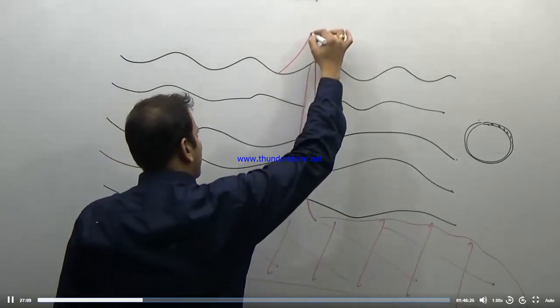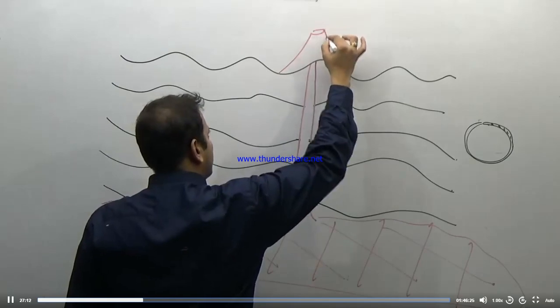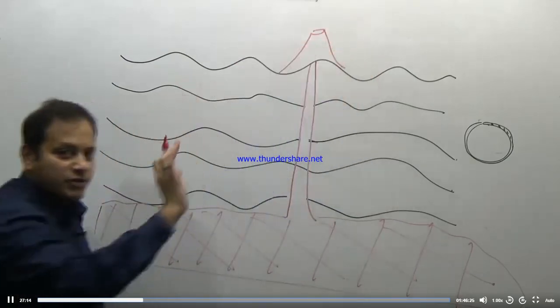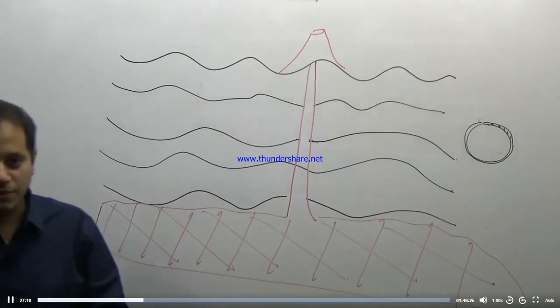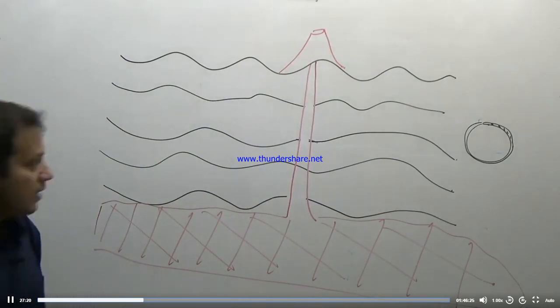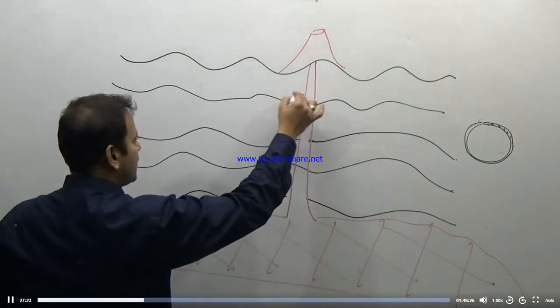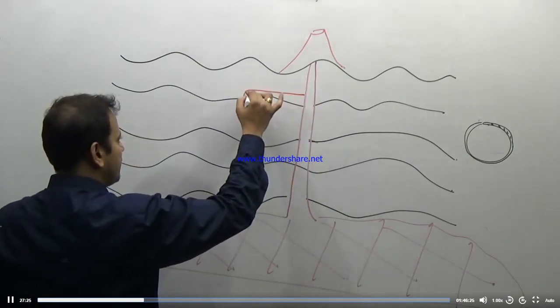It will result in the formation of a large amount of volcanic mountain. Now obviously this is an extrusive landform. This is just for your understanding of how the volcanic mountain is formed. Some magma will go and it will solidify as a